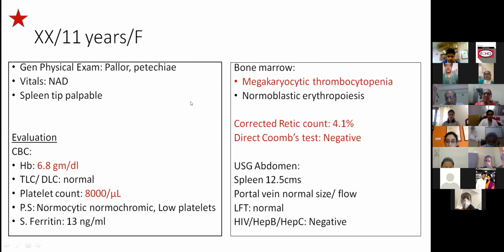What is the percentage of normal healthy children at that age having a tip palpable? It could be palpable in most of the children. Not most, my God, no. Up to 10% of healthy normal children at that age will have a tip palpable. So it's not unusual to have a tip palpable, but it's not very common.